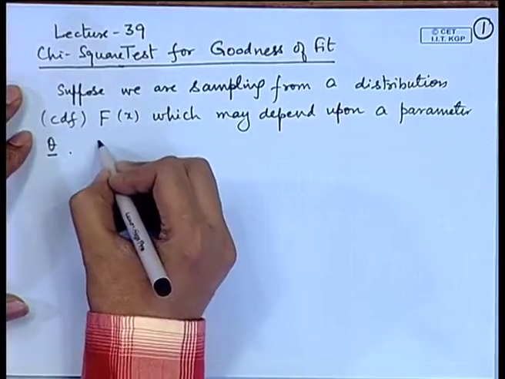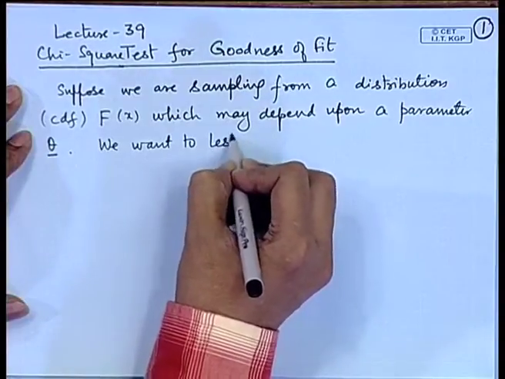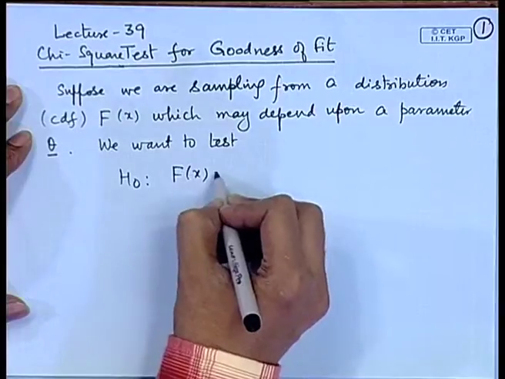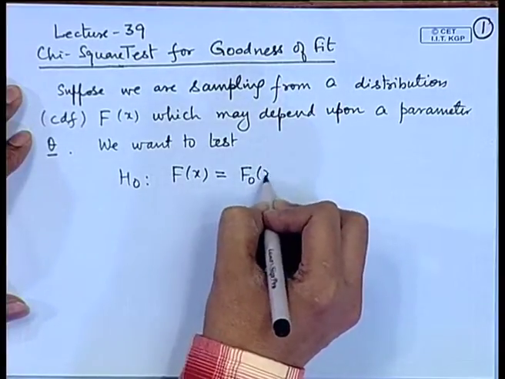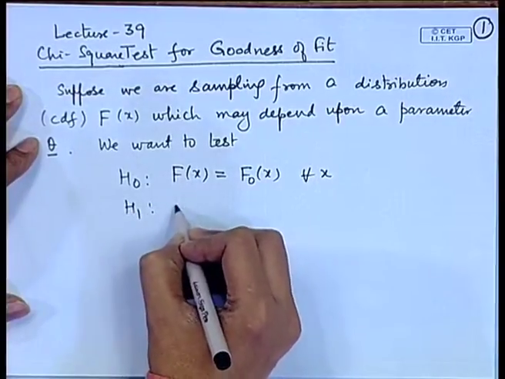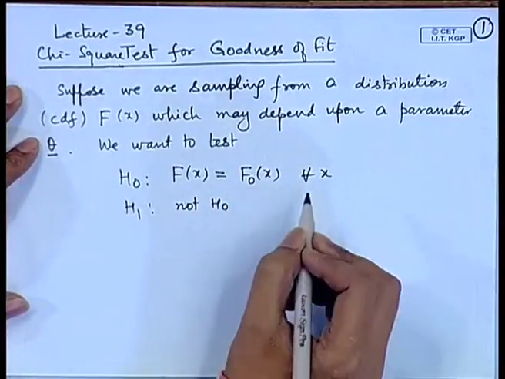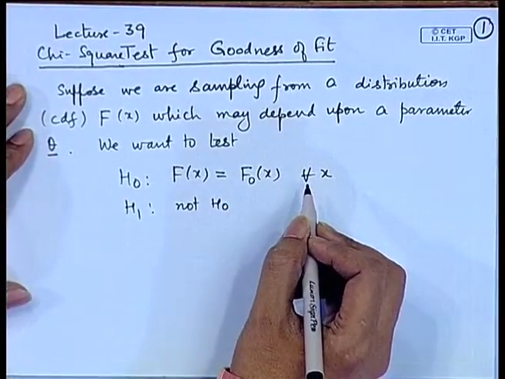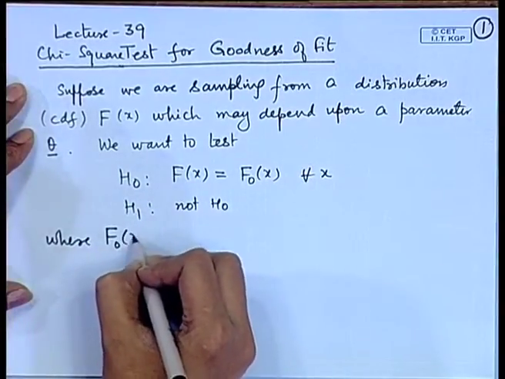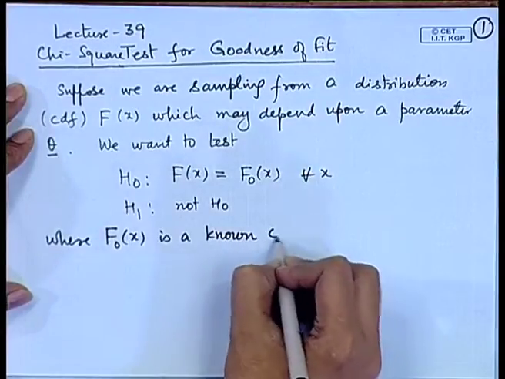So, we want to test, say, H naught: F x is equal to F naught x for all x, against H 1: not H naught. That means this is not true for some points at least, where F naught is a known CDF.